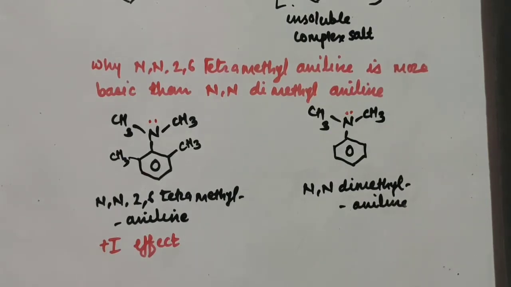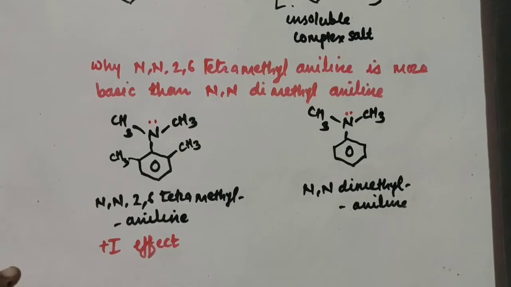There is also repulsion between the electrons around the nitrogen atom, but as compared to the first one, the 2 methyl groups are extra in the first compound, that is N,N,2,6-tetramethyl aniline. So the positive inductive effect in the first compound is stronger as compared to the second, that is N,N-dimethyl aniline, and so your N,N,2,6-tetramethyl aniline is more basic than the second, that is N,N-dimethyl aniline.